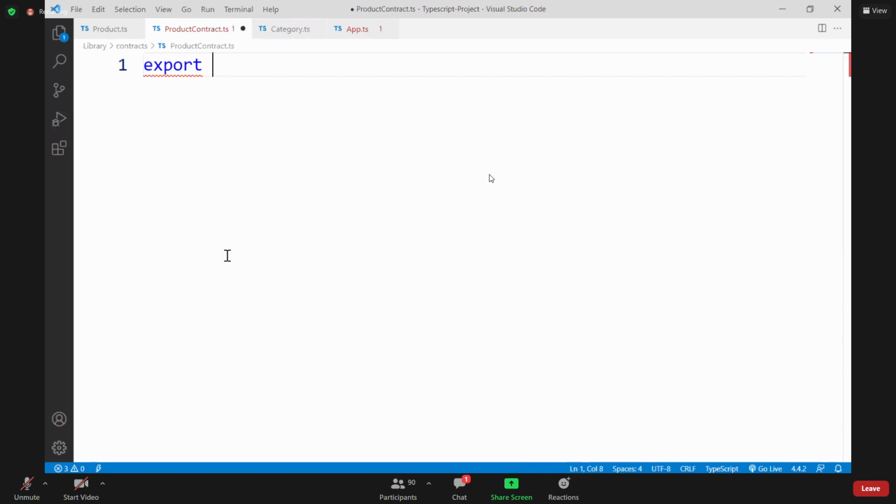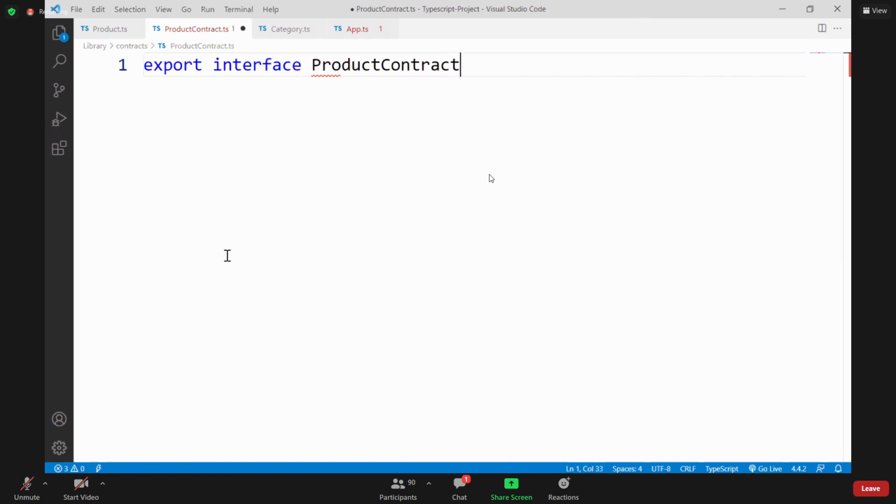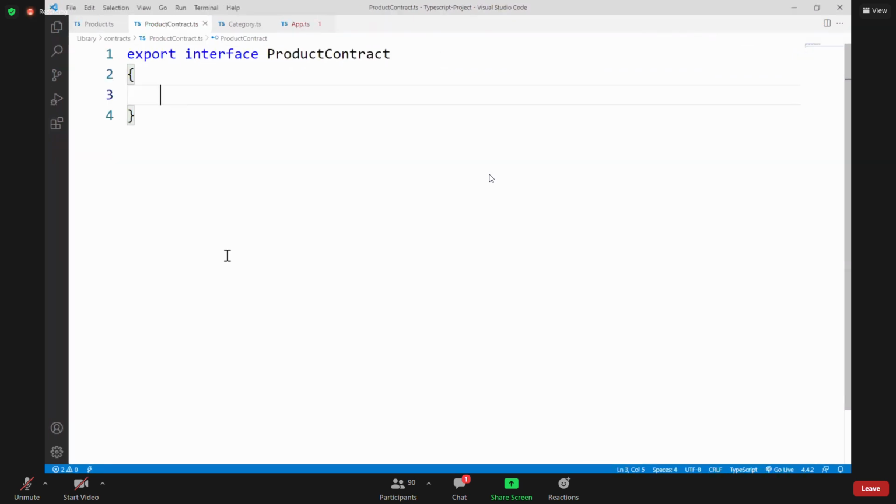And contracts are designed by using interface. Interface contract name, I gave as product contract. You can give any name. In that product contract, we need to define the rules for product. What are the rules for product? Basic ones first. So many points are there. One by one, we will see them.